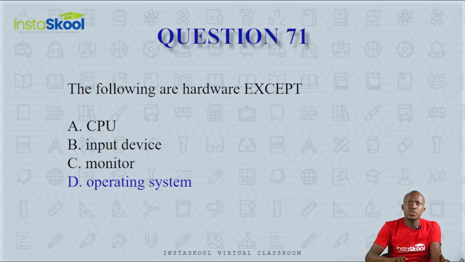Question 71 says the following are hardware except one. Is it CPU, input device, monitor, or operating system? The hardware is a component of a computer that you can see, touch, and feel. The CPU, you can't see it. It is the brain of the computer. The input devices are keyboards, mouse, and scanners. The monitor is an output device used to see what is being operated on the system, but operating systems are what drive the hardware. You can't see them. So the answer here is operating systems, option D.